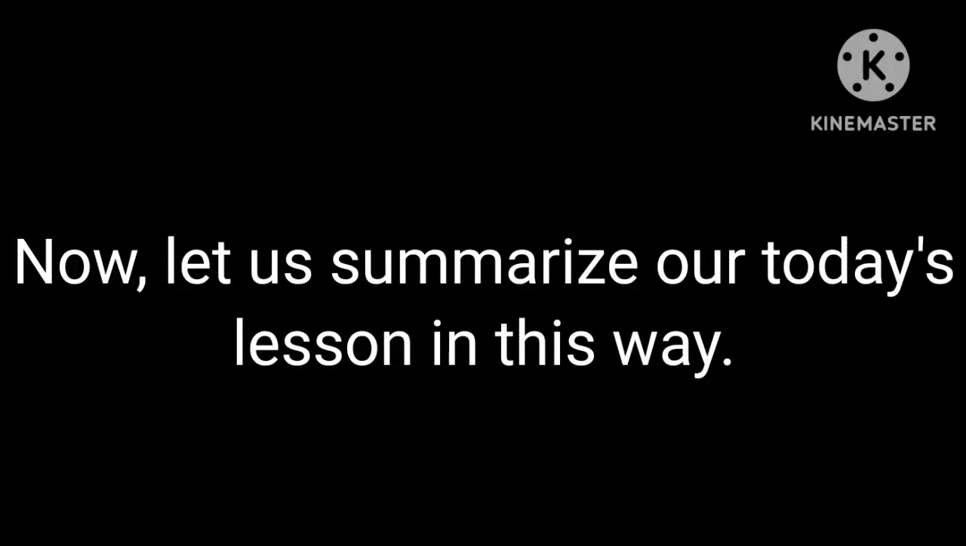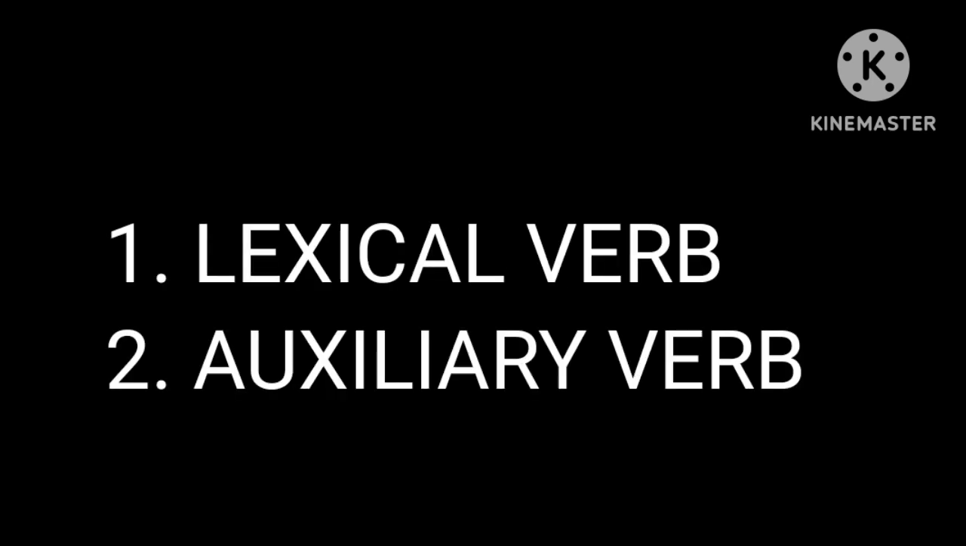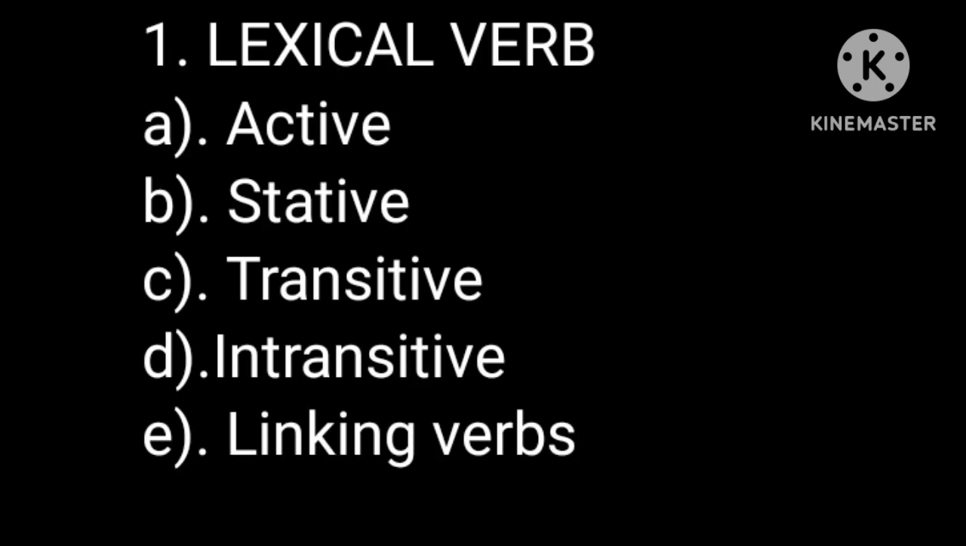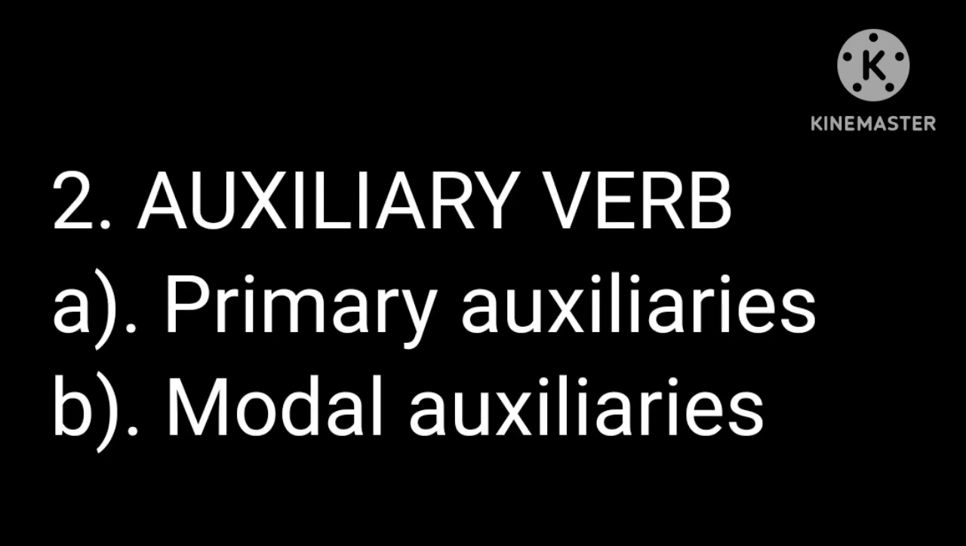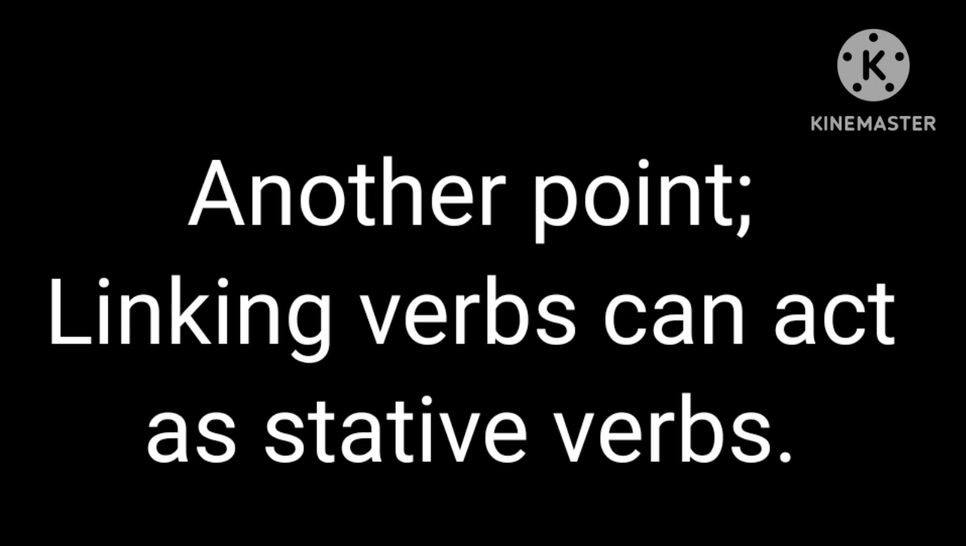Now let us summarize our today's lesson in this way. We said types of verbs. There are two: lexical verb, auxiliary verb. Under lexical, we have active, stative, transitive, intransitive, linking verbs. Under auxiliary, we have primary auxiliaries and modal auxiliaries. Points to note: primary auxiliaries can act as linking verbs. Another point, linking verbs can act as stative verbs.